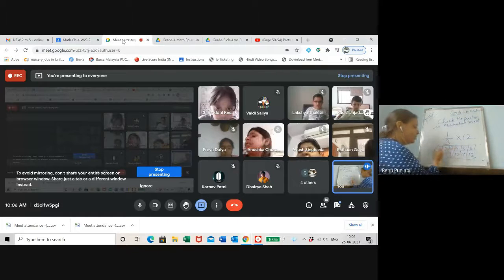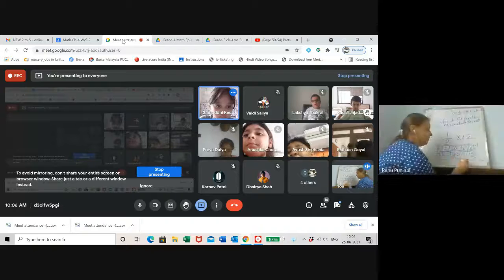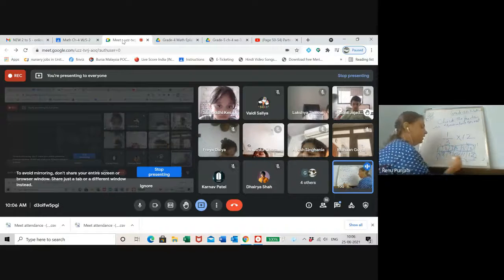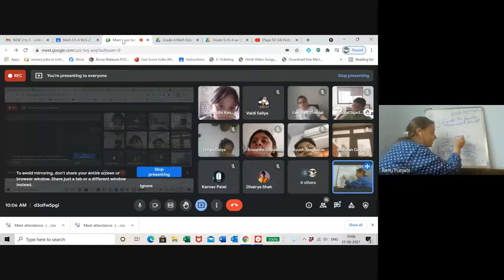Every 3 में से उसको 1 मिल रहा है. So 4 parts. 1, 1, 1 here, 1 here. और एक आपने ये सीखा ना, the method: 3 ones are 3 and 3 fours are 12.